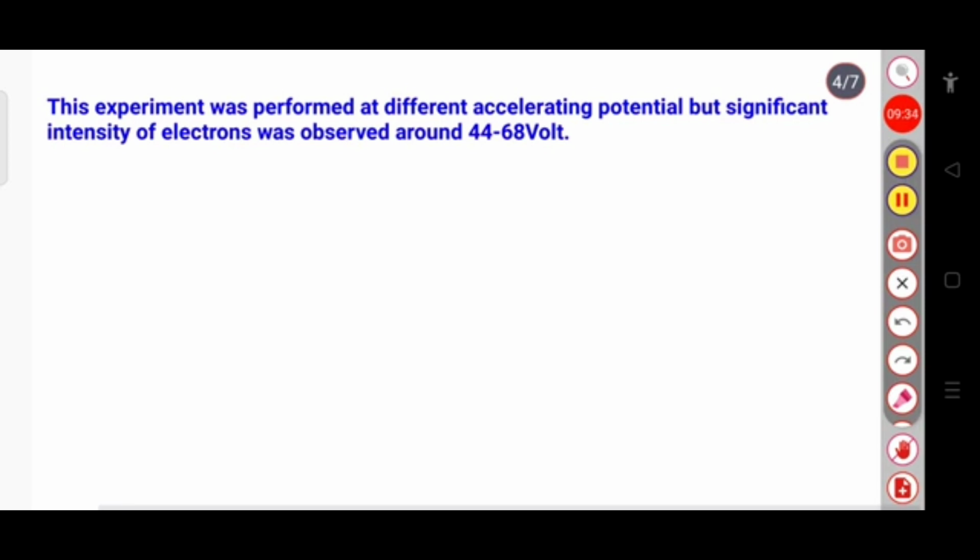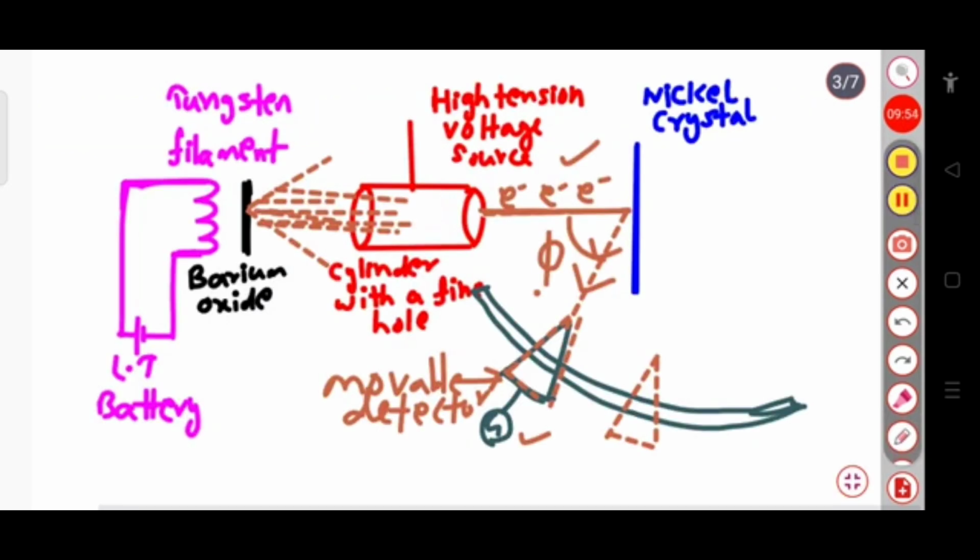The experiment was performed at different accelerating potentials, but a significant intensity of electrons was observed around 44 to 68 volt. Within this limit we get the maximum intensity, meaning the maximum number of electrons, so the galvanometer shows the maximum deflection. When the intensity is high, the galvanometer deflection is maximum. When the intensity is low, the galvanometer deflection will be minimum.